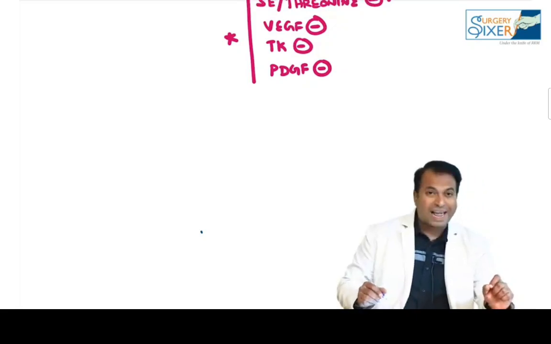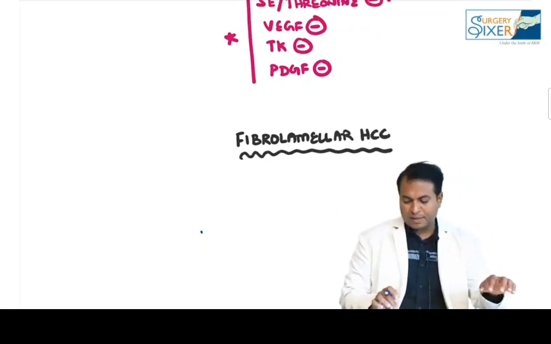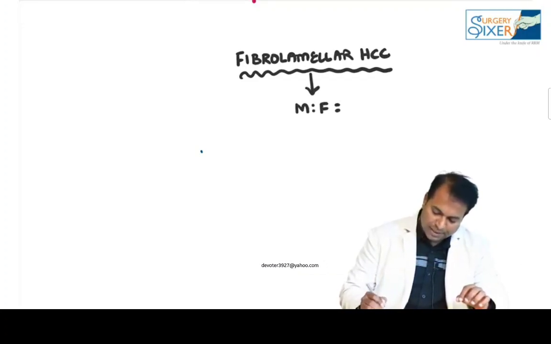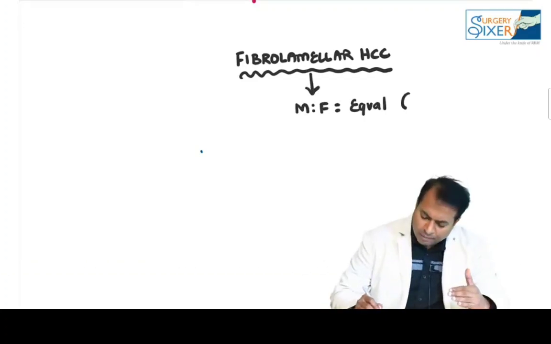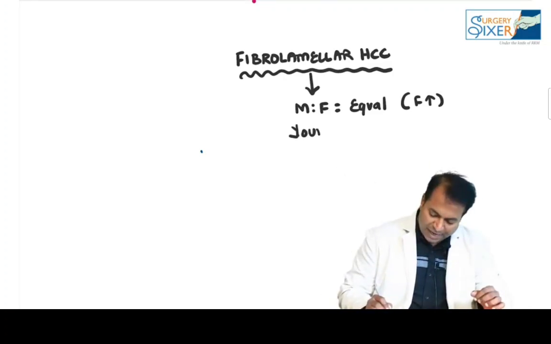Now coming to the rare type of tumor known as fibrolamellar HCC. How does it differ from normal HCC? Fibrolamellar HCC is equal in male and female, or if at all, a little higher in females. It is common in young age.